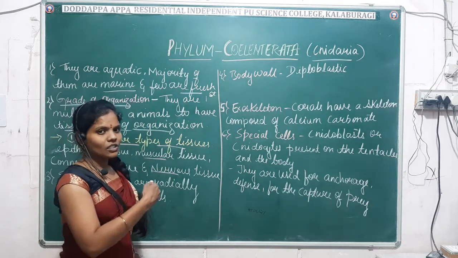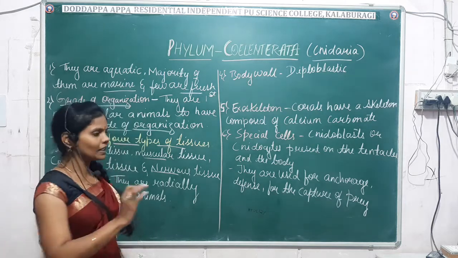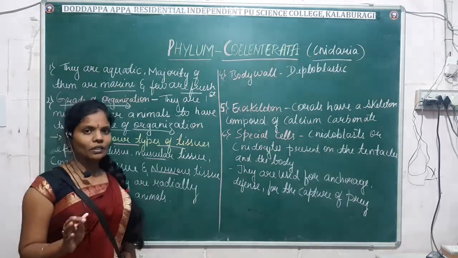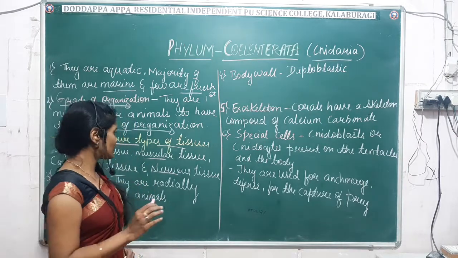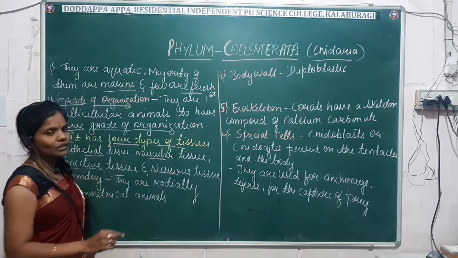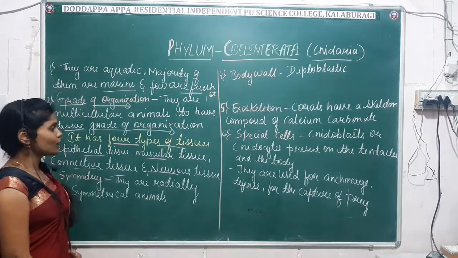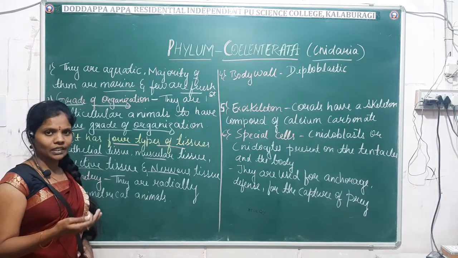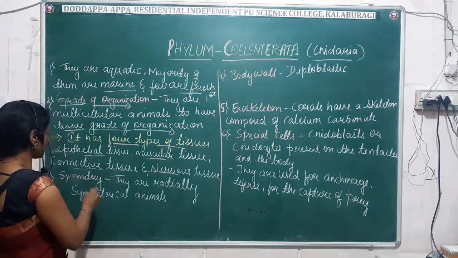In detail, the structure and function will be studied in the next chapter. But here you just have to remember that Coelenterata is the first phylum made up of 4 different types of tissues: epithelial tissue, muscular tissue, connective tissue, and nervous tissue. So which grade of organization do the coelenterates exhibit? They exhibit the tissue grade of organization.